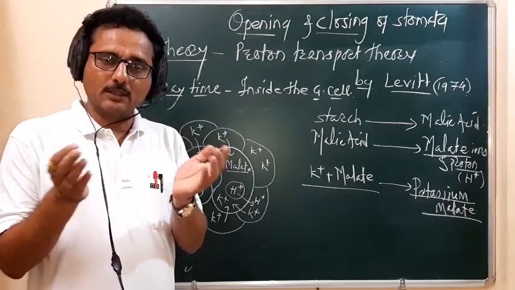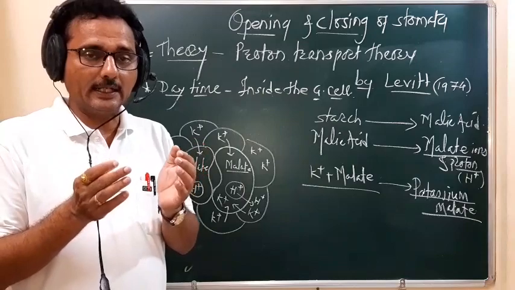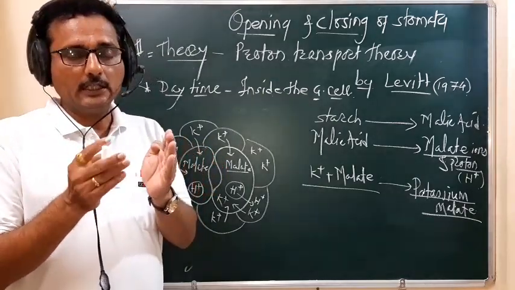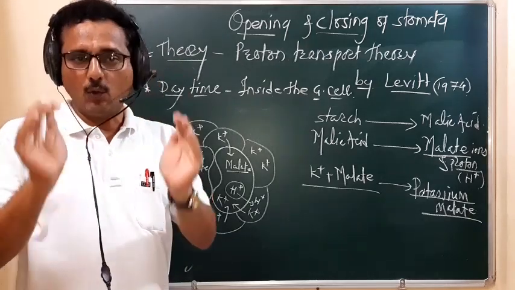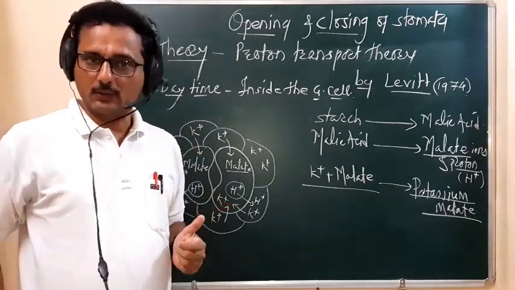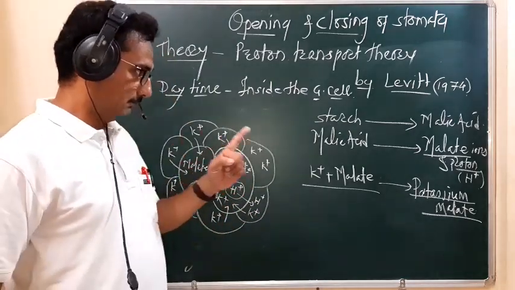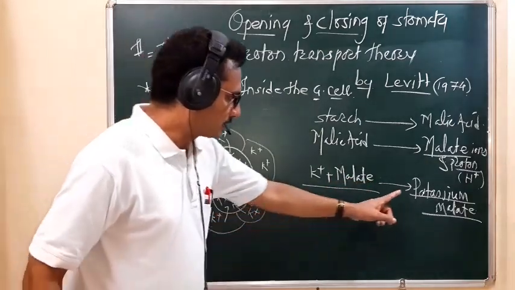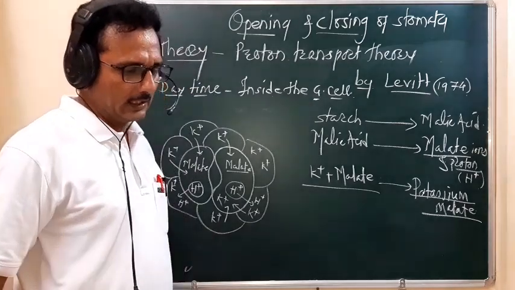When the guard cell becomes turgid, the outer wall, which is thin and elastic, gets stretched, and the inner thick wall is pushed apart and creates an opening. That means the stomata get open. So the potassium malate is responsible for maintaining the osmotic concentration of guard cell during daytime. Remember this one.